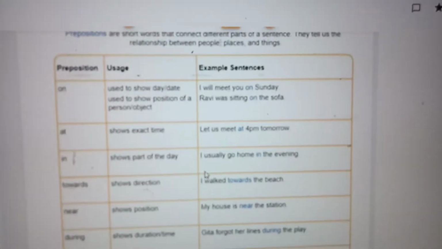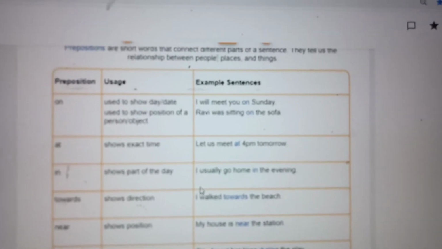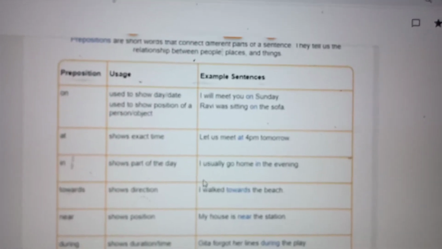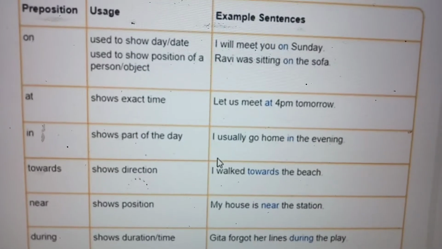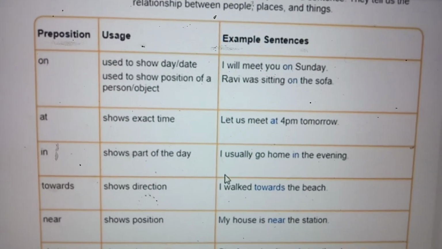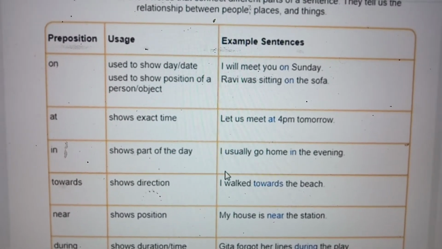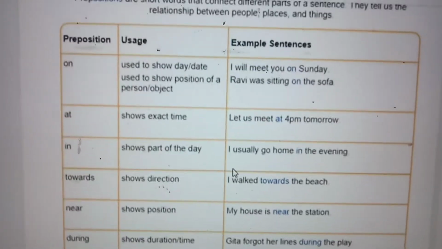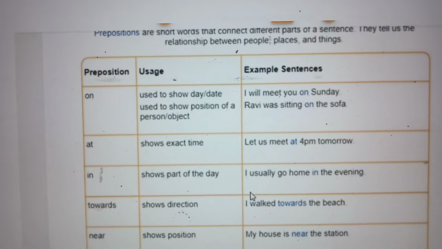Prepositions are explained. Okay, prepositions are short words. We already read, no? They connect different parts of a sentence. They tell us a relationship between people and places. So how does it connect? On is used to show day, date. Used to show the position of a person. Day, date, position. For example, I will meet you on Sunday.